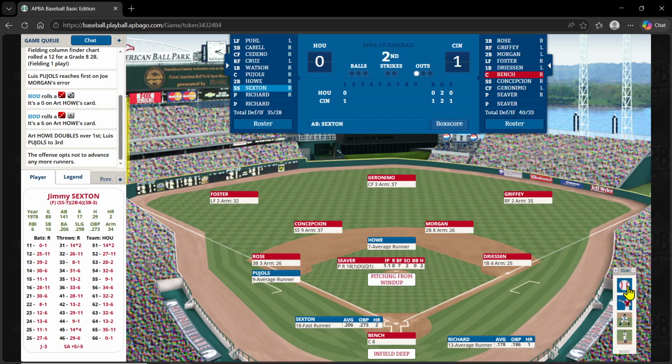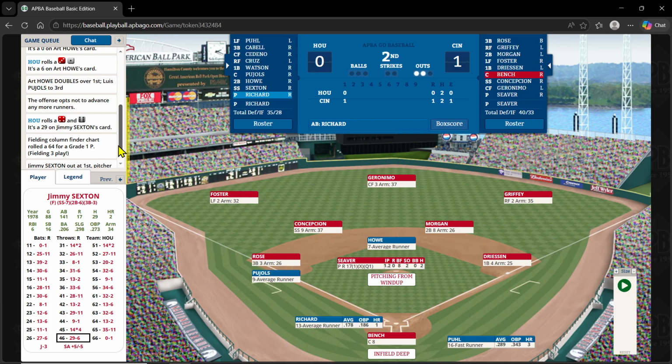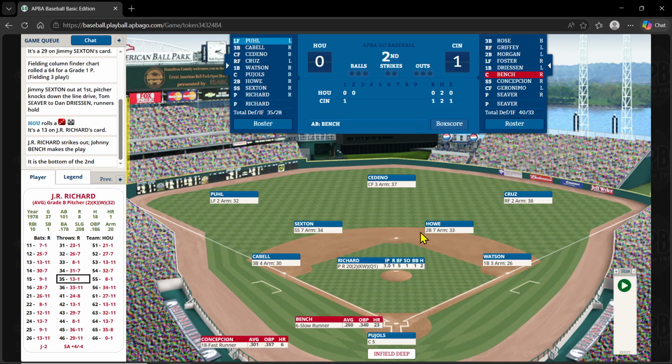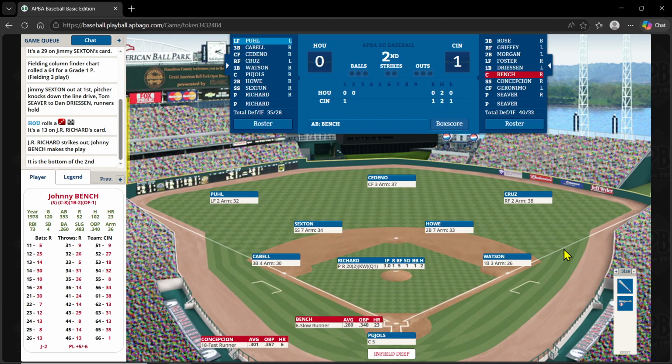It's early. I'm going to play back. I'll give up a run for the out. And on a 46-29, Sexton is out, pitcher to Driessen, and the runners hold. So Seaver was able to knock down a line drive and get the out, holding the runners. 2 out, second and third, and now the pitcher, J.R. Richard, bats. That's unfortunate for Houston, and now Richard strikes out. And we're going to go to the bottom of the second inning. Reds hold on to their lead. Houston misses a chance there.